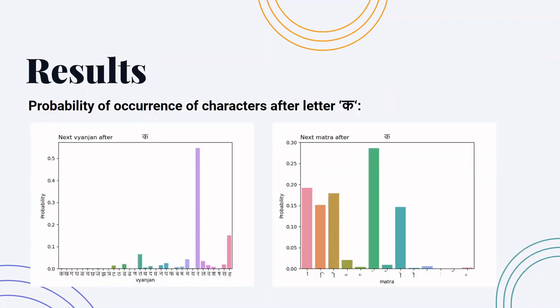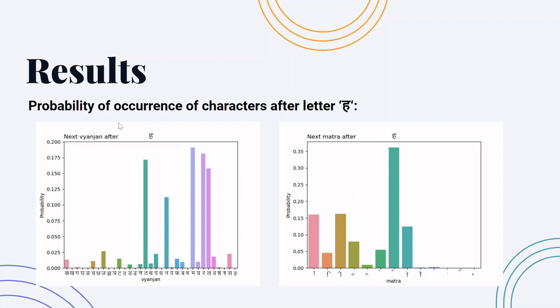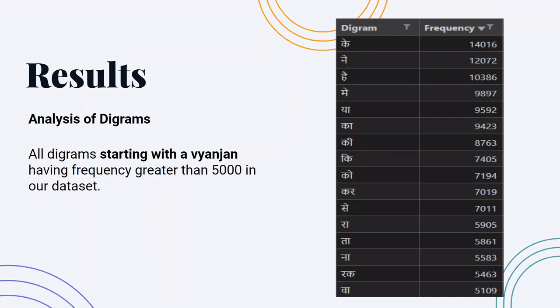Then we have done the analysis of digrams and trigrams by finding the most probable next characters after the letter Ka. This shows the most probable character after Ka. Also after Ha. This also helps in finding the next character in cryptanalysis of substitution ciphers. Then we have found the frequency of digrams in our dataset. As we can see, Ke, Ne, and He are the most repeating digrams in the Hindi language.